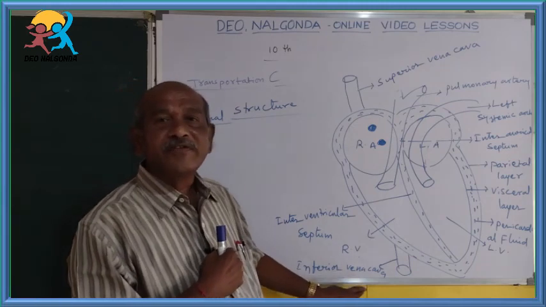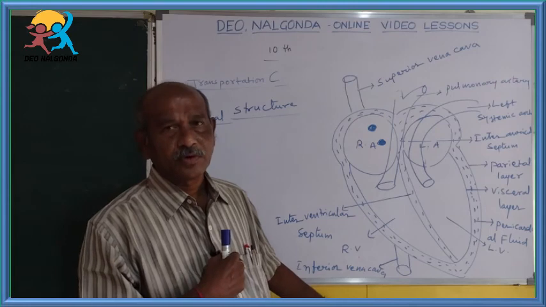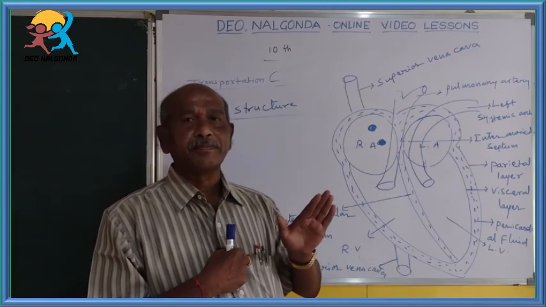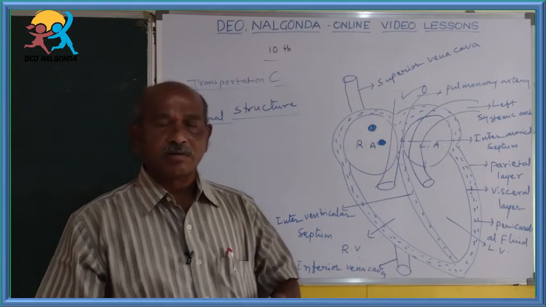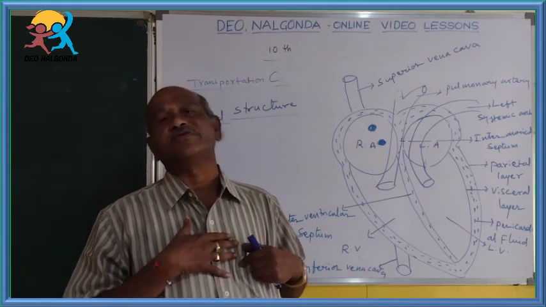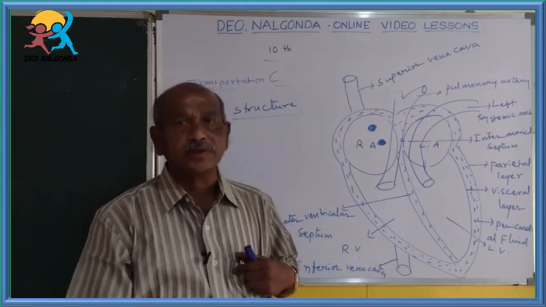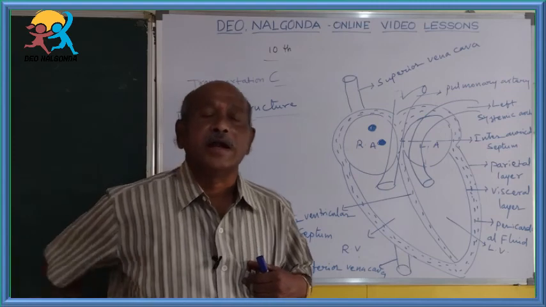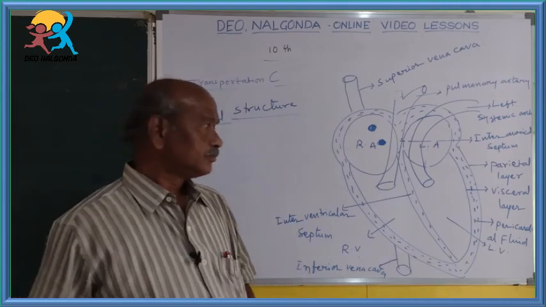Another one is inferior vena cava or postcaval vein, which is also the same, bringing deoxygenated blood or impure blood from posterior parts of the body, mainly legs, thighs, abdomen, and backside of our body up to the heart.